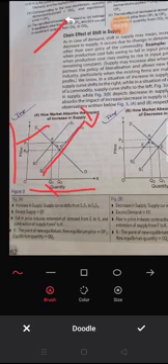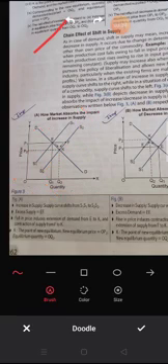Now notice the point where new supply and demand meet. Make a line straight to the y-axis and the same on the x-axis. So what happened to the equilibrium price and quantity? Equilibrium price P1 now shifts to P2, it means decrease, and equilibrium quantity increases from Q1 to Q2.